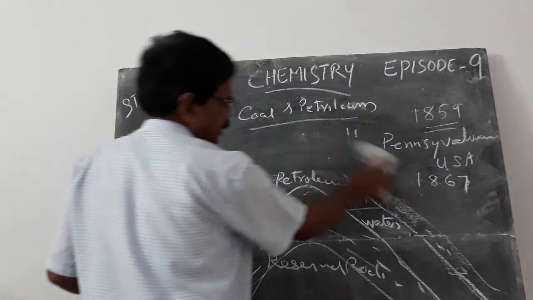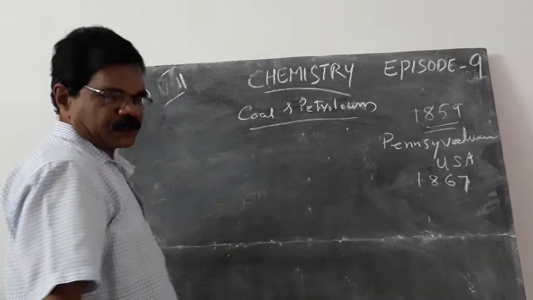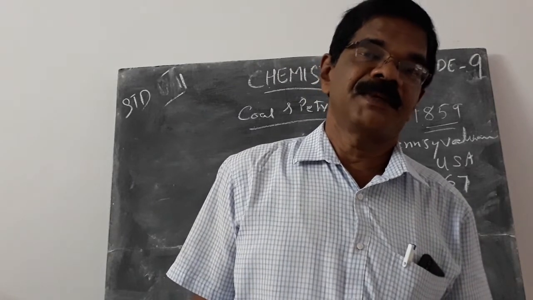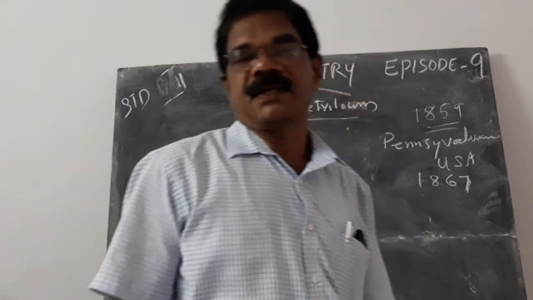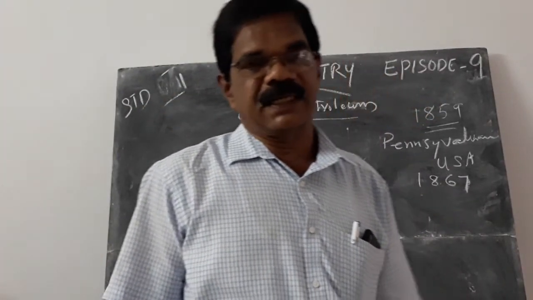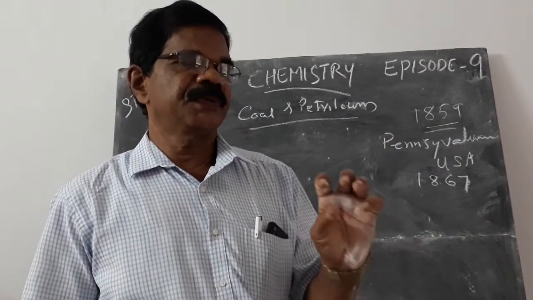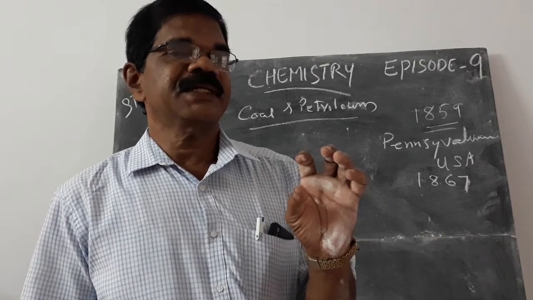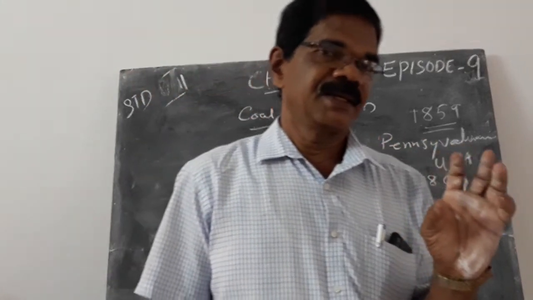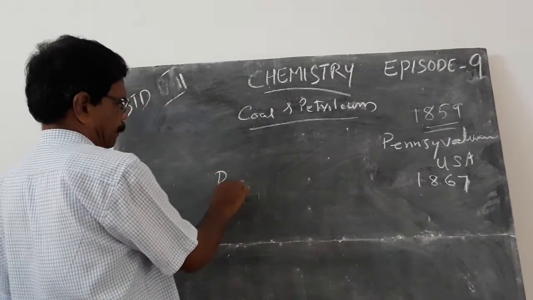What is petroleum? Petroleum is the crude oil containing petrol, diesel, lubricating oil, bitumen, natural gas, etc. It is a mixture of these things. And the process of separating the constituents of petroleum by fractional distillation is known as refining of petroleum.